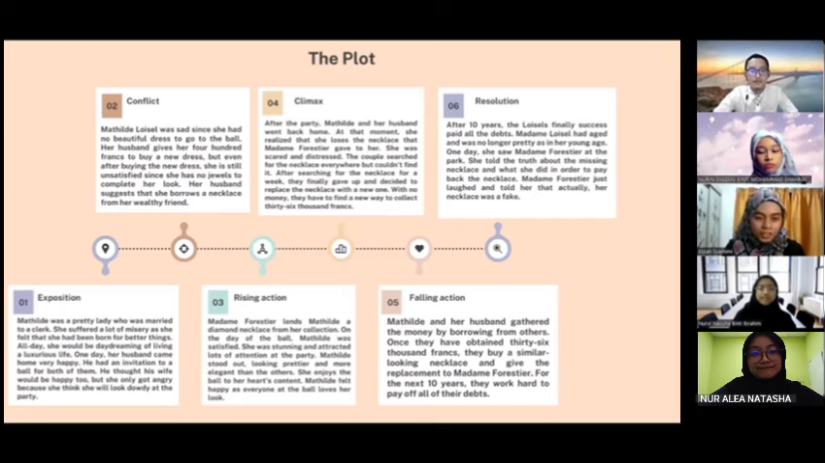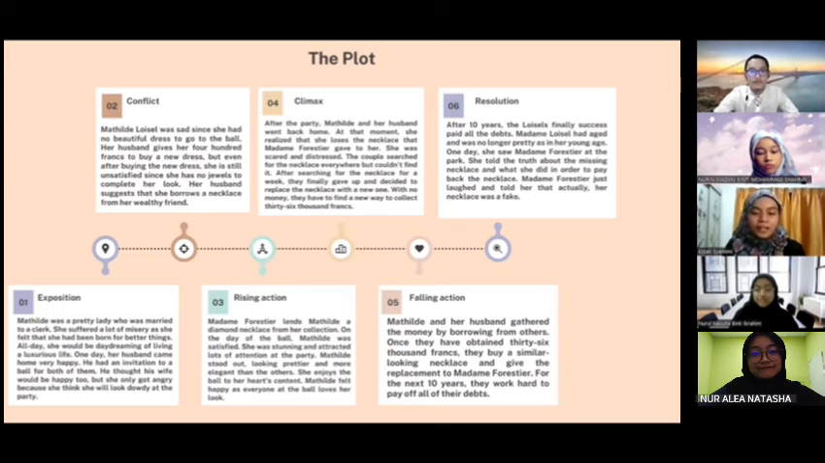Next, falling action. Falling action is where the events of the story lead to the end. So, in The Necklace, Matilda and her husband gather the money by borrowing from others. Once they have obtained 36,000 francs, they buy a similar looking necklace and give the replacement to Madame Forestier. For the next 10 years, they work hard to pay off all of their debts.